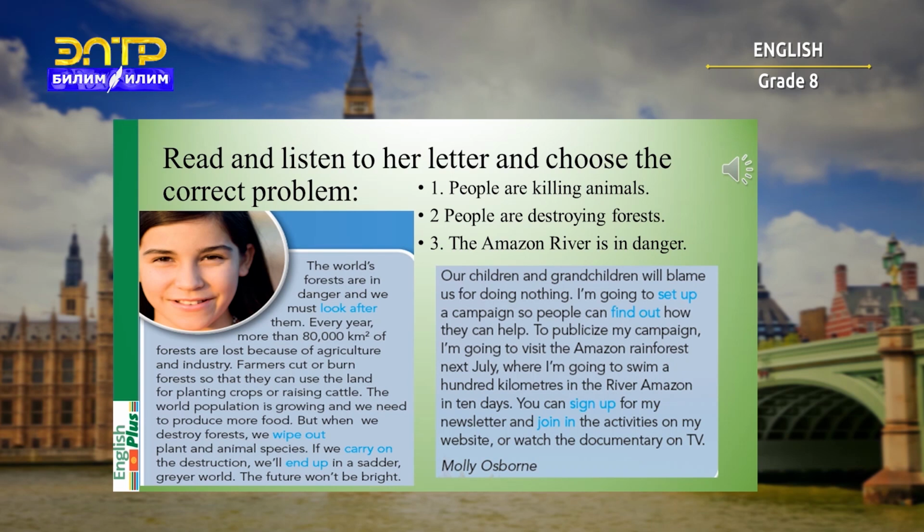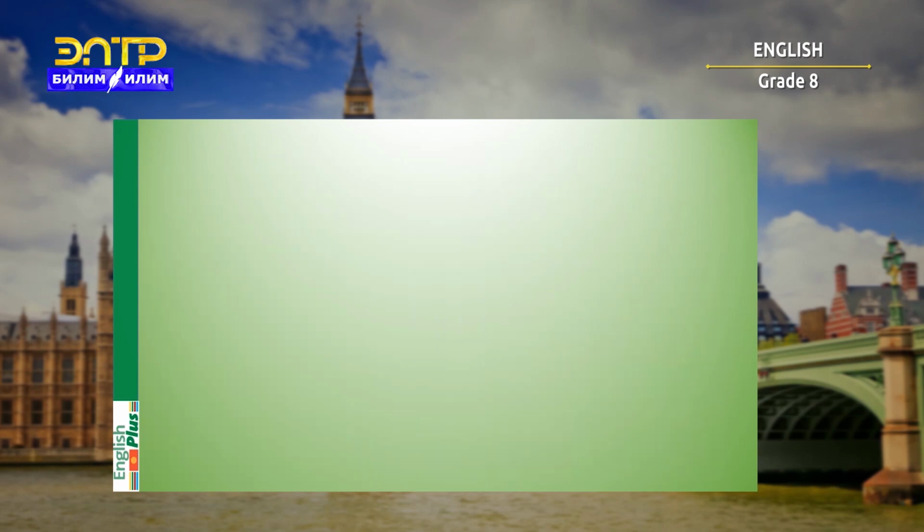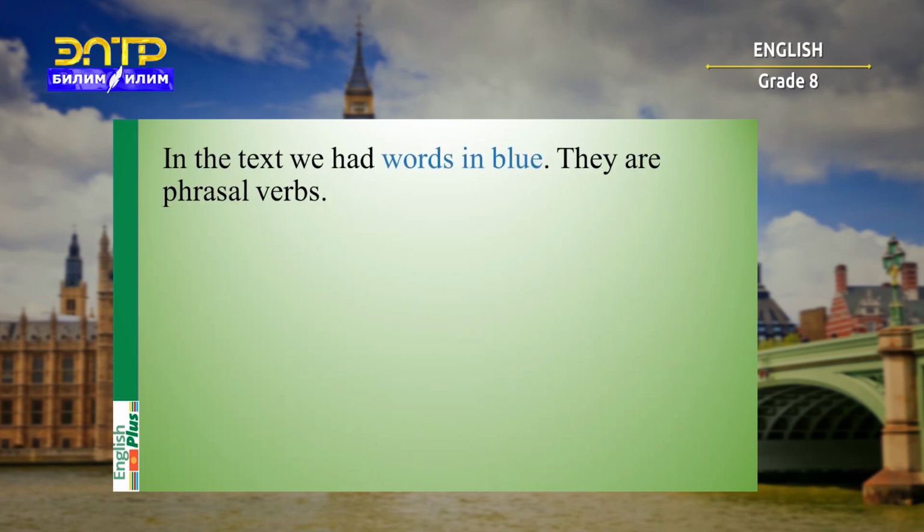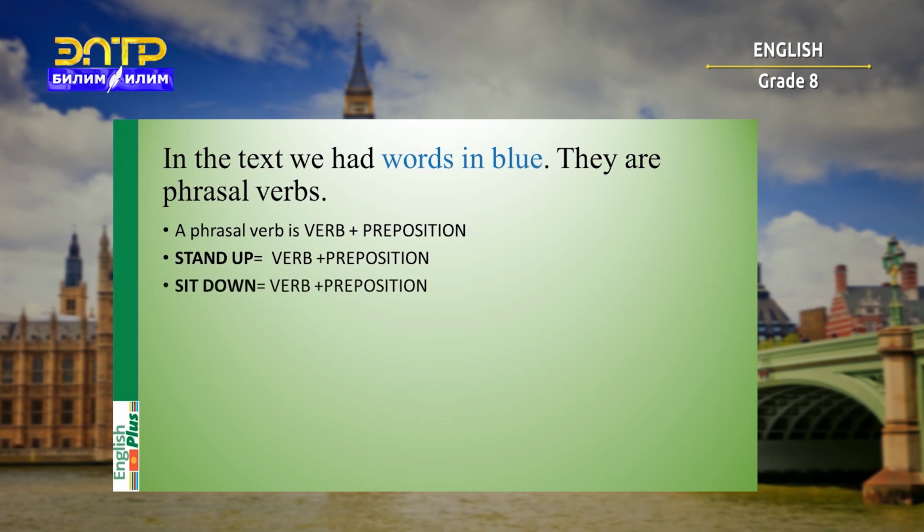What do you think the right answer is? And this is number 2. People are destroying forests. So, in the text, we had words in blue, and they are phrasal verbs. A phrasal verb is the verb plus preposition. So, the examples are stand up or sit down. Stand is a verb. Up is a preposition. Sit down, sit is a verb and down is a preposition. So, let's learn more phrasal verbs.